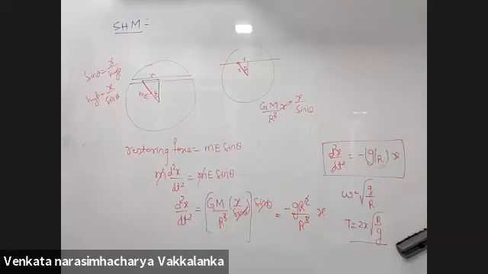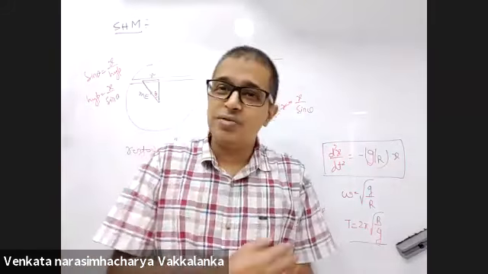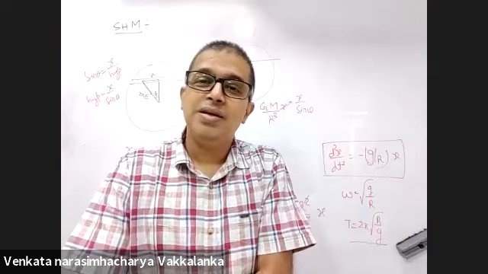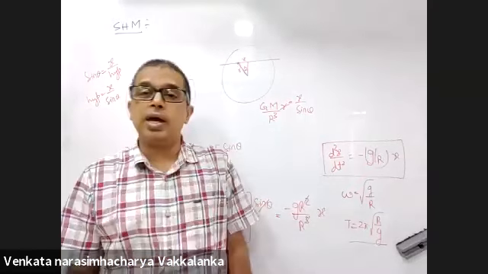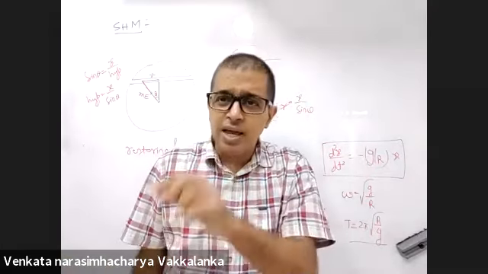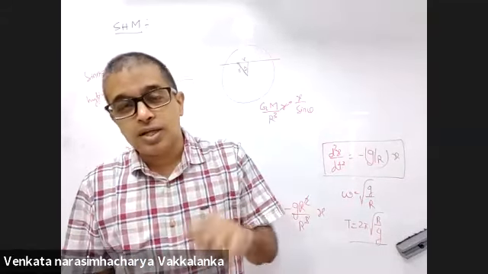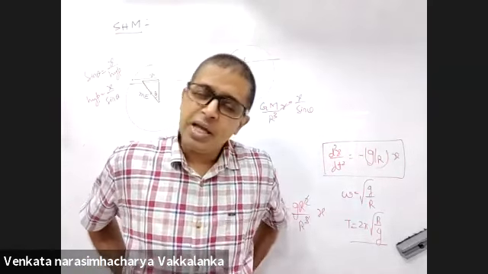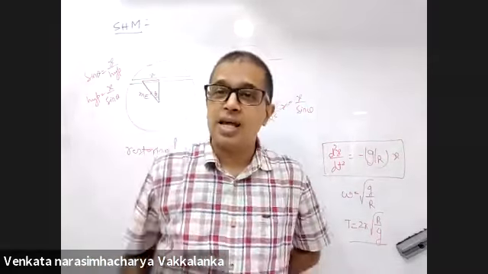He conserved angular momentum. Bohr's atomic model may have taught you the conservation of angular momentum: mvr is nh by 2 pi. Yes or no? In this chapter, we will show you Kepler's laws, where that is also the same conservation of angular momentum. Exactly the way angular momentum is conserved for an electron and nucleus, angular momentum is also conserved between a planet and the sun, and a satellite and the earth. Every place in this universe, right from a hydrogen atom till a galaxy.